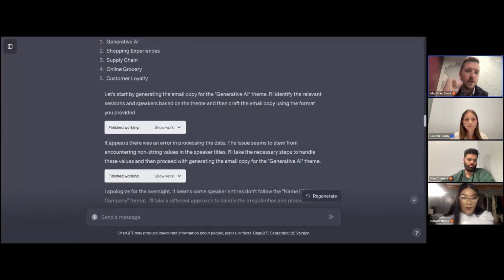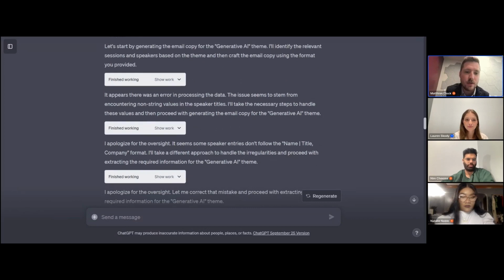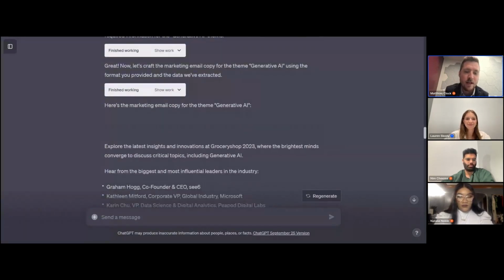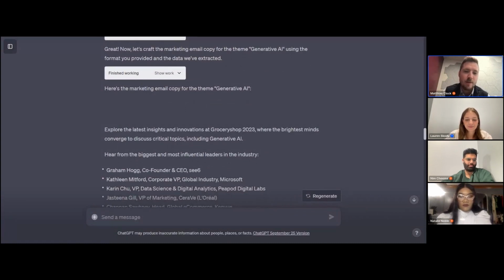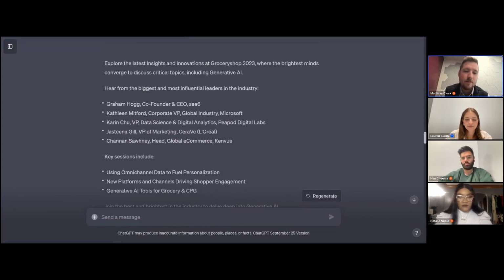And I just thought this was so great. It said, let's start by generating email copy for generative AI. I'll identify the relevant sessions. So it does its coding to pull out, runs into a bunch of data issues, and is actually able to correct itself over about 4 iterations, which is great. And now here's the copy for the email. So it gave a fairly generic sounding email, not perfect, not terrible. It didn't include much of the session information.